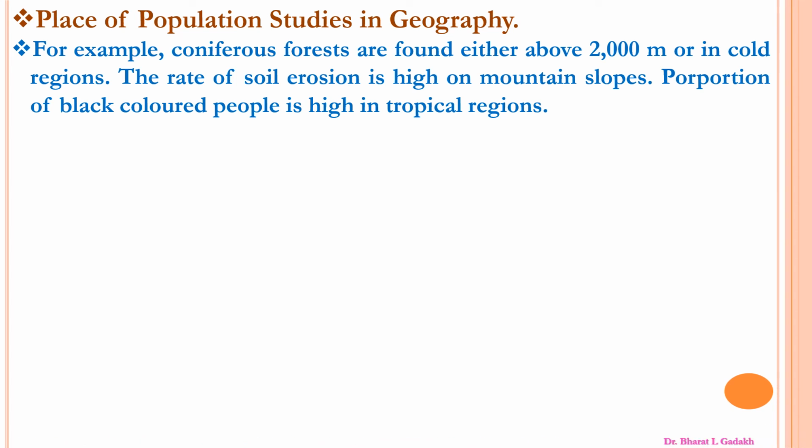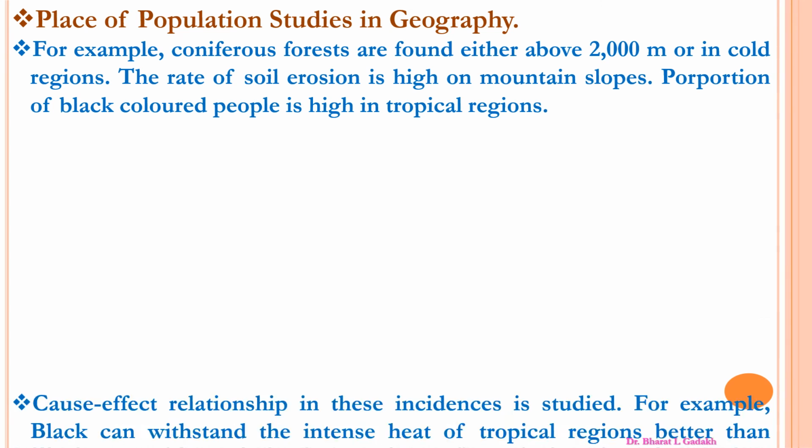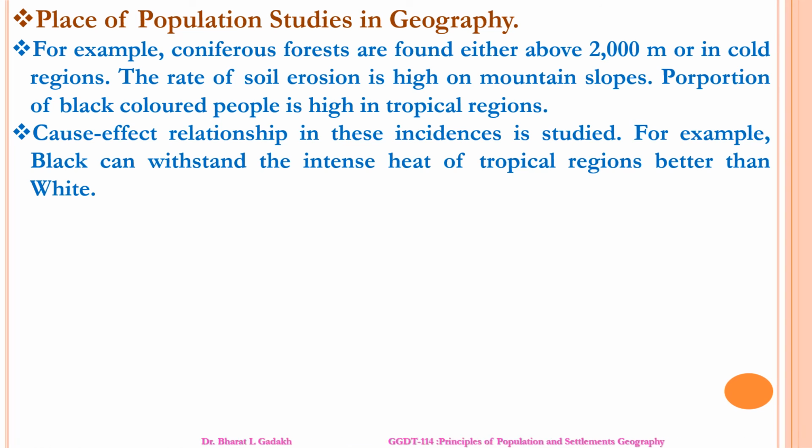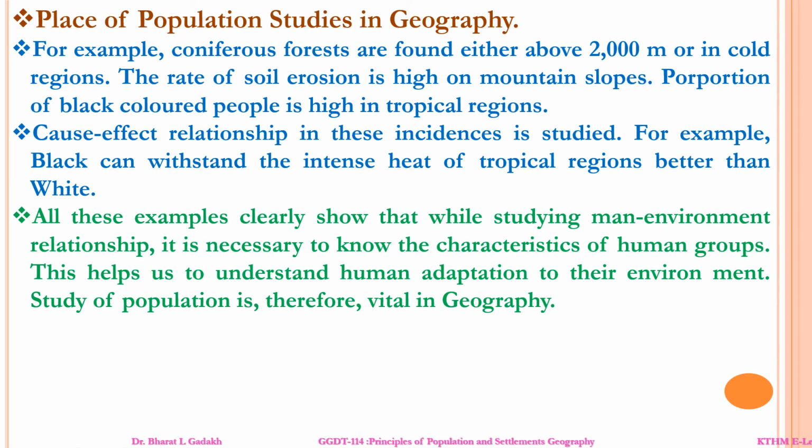The proportion of black people is high in tropical regions. Take the cause-effect relationship: black skin withstands the intense heat of tropical regions better than white. All these examples clearly show that while studying the man-environment relationship, it is necessary to know the characteristics of the human group. This helps us understand human adaptation to their environment. The study of population is therefore vital in geography.